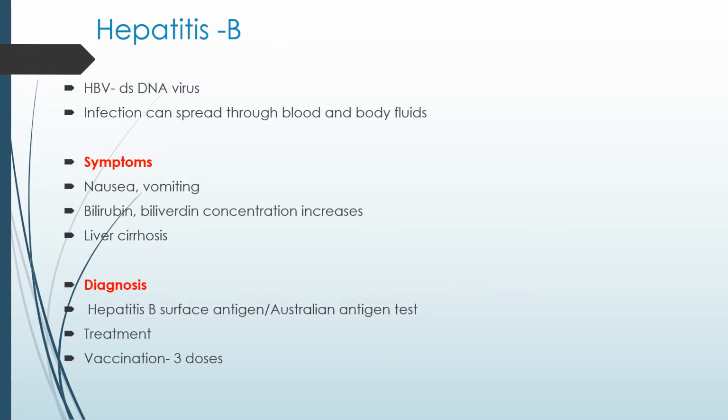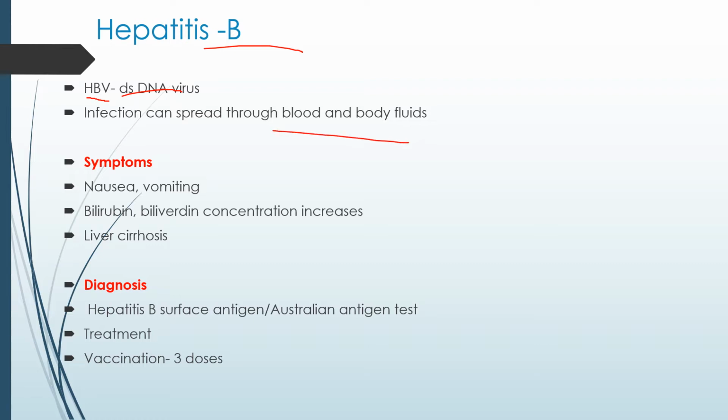Next is another very dangerous disease, hepatitis B. Hepatitis B is caused by HBV, that is hepatitis B virus, and it is a double-stranded DNA virus. This infection can also spread through the blood and body fluids.